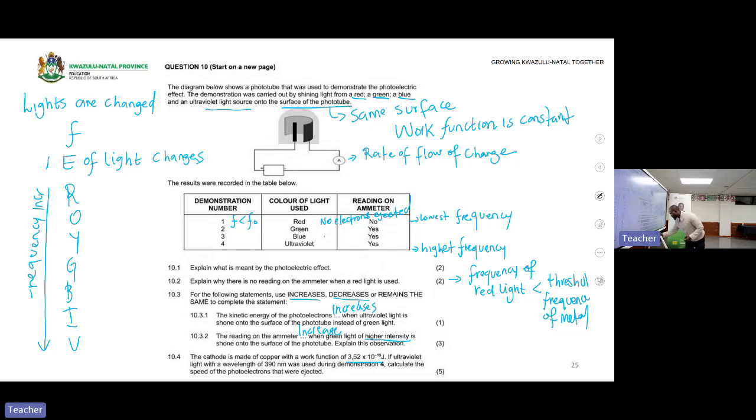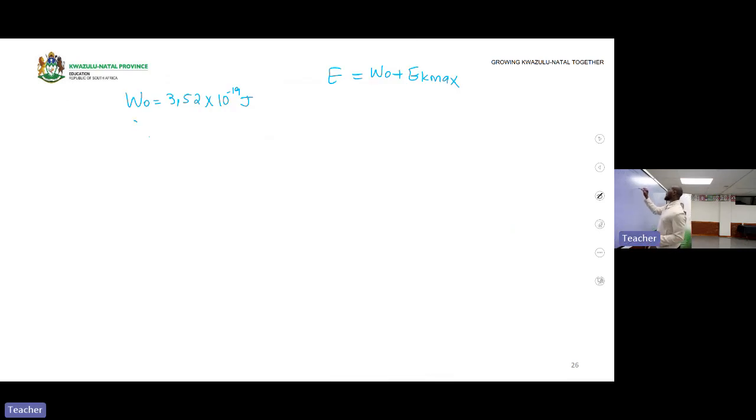If the ultraviolet light has a wavelength of 390 nanometers. Remember, the wavelength should be in meters, not in nanometers. So the wavelength will be 390 times 10 to the power of negative 9 meters, because nano is times 10 to the power of negative 9. Now you can calculate the energy of light.